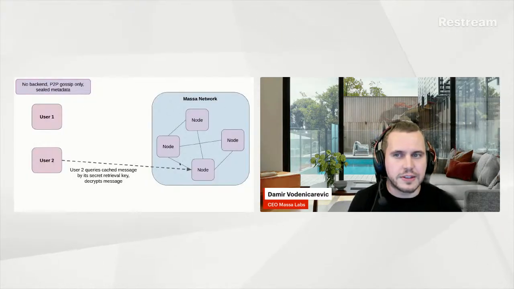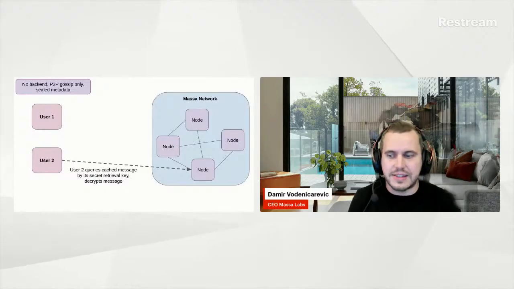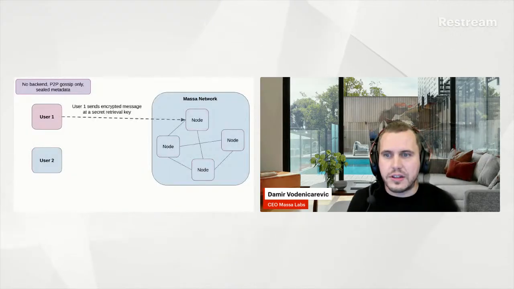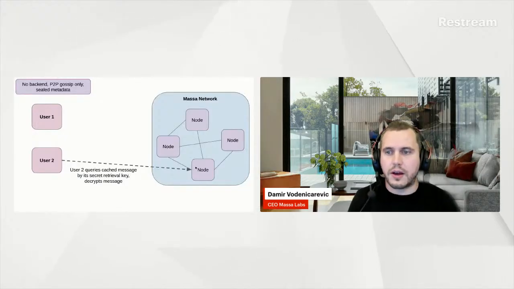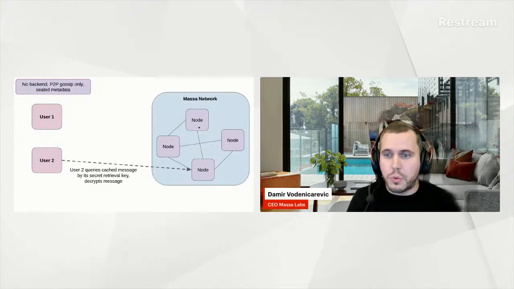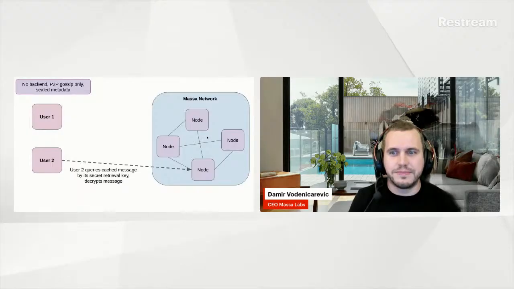If you wish, the Massa network, through its gossip system, acts as a multi-hop network. So unless user 1 and user 2 use exactly the same node, which we will discourage, just like in any kind of onion routing, people won't be able to see who's talking to whom. So that's the general idea.